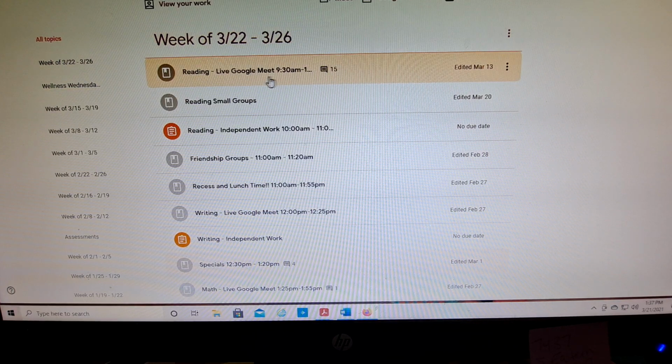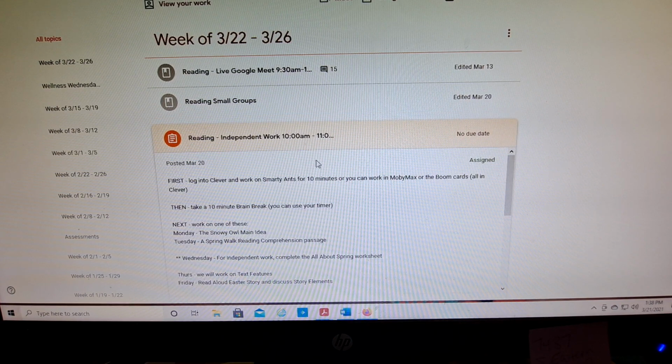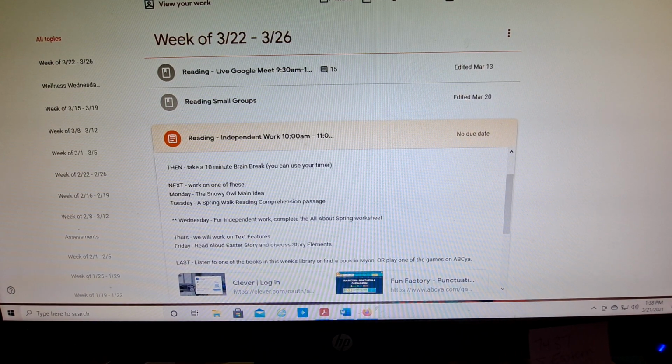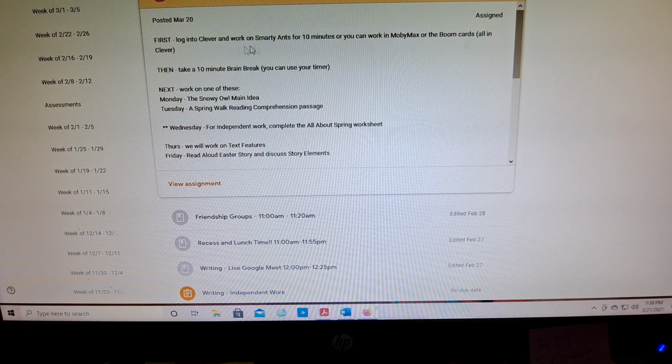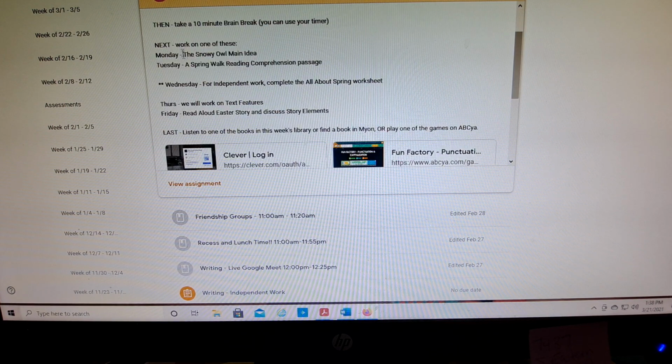Before our week, everything again is in order. Reading, our reading small groups, our independent work this week. As always, I kind of do give you some instructions here. In your independent time, log into Clever. You can work on Smarty Ants for 10 minutes, please. Then you could do MobyMax, Boom Cards, 10-minute brain break. And then here's what we're working on.